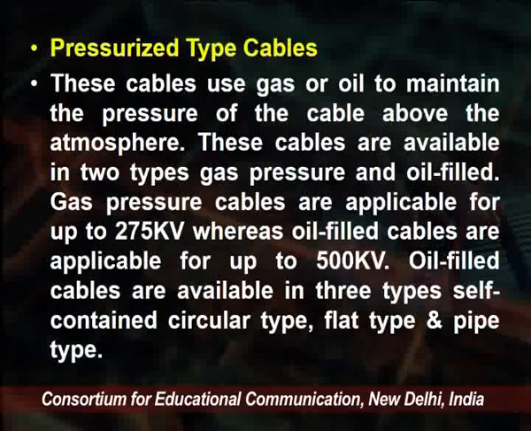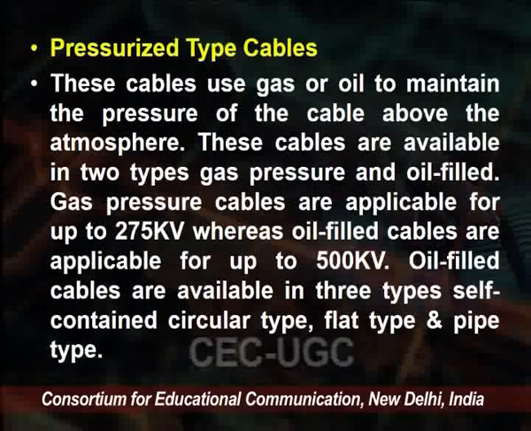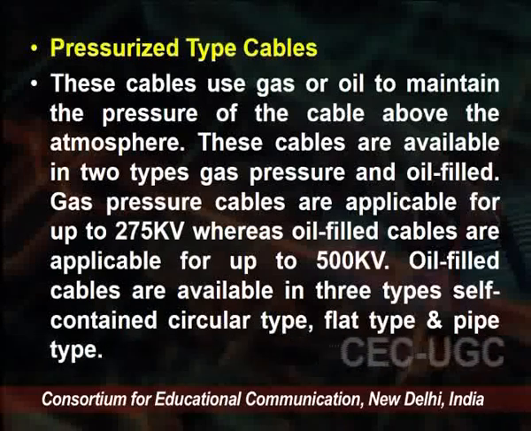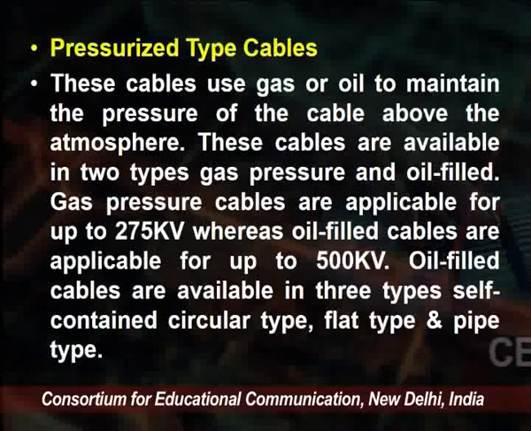Gas pressure cables are applicable up to 275 kilovolt, whereas oil filled cables are applicable up to 500 kilovolt. Oil filled cables are available in three types: self-contained circular type, flat type, and pipe type. These are the oil filled cables: circular, flat, and pipe type.